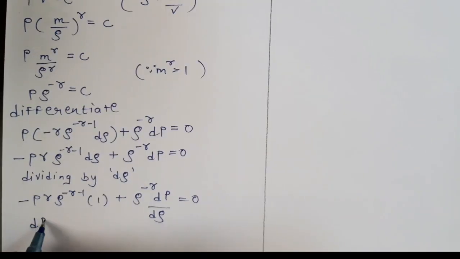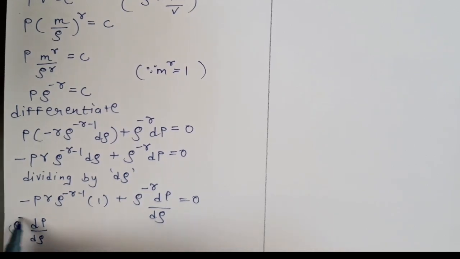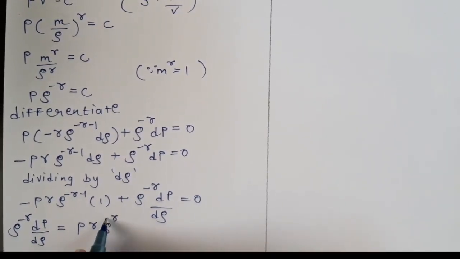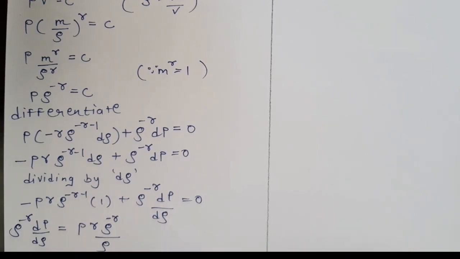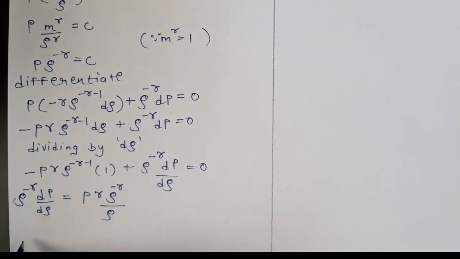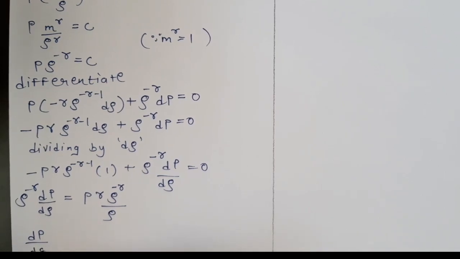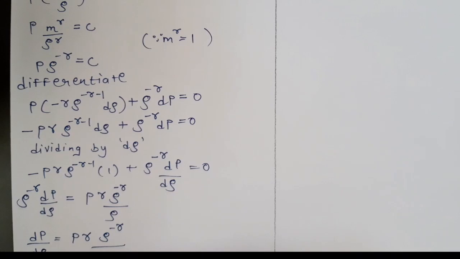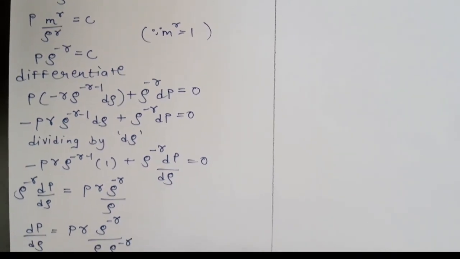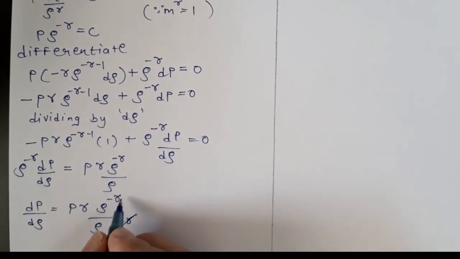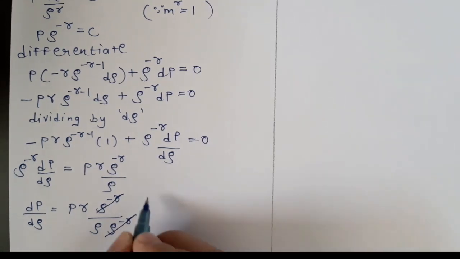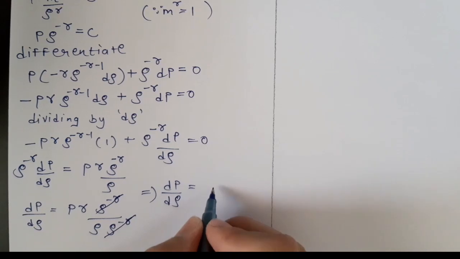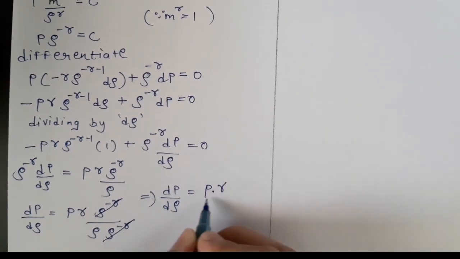Now taking dP by d rho on one side, we get dP by d rho equals P into gamma into rho raised to minus gamma minus 1 upon rho raised to minus gamma. This rho raised to minus gamma gets cancelled. We get dP upon d rho equals P into gamma upon rho.